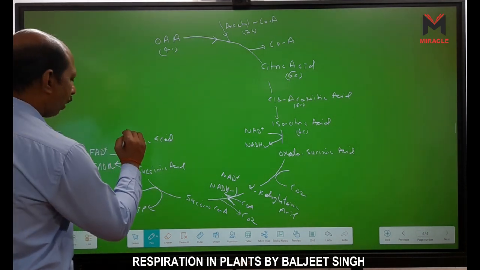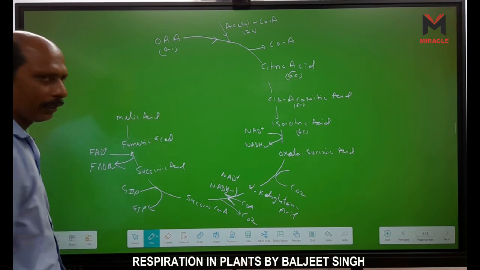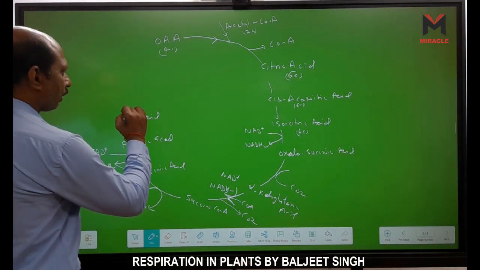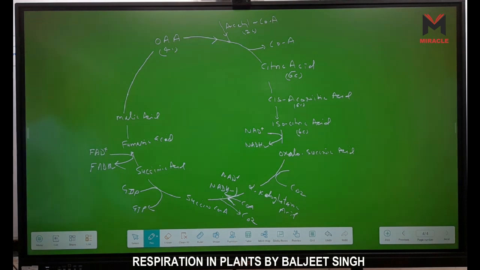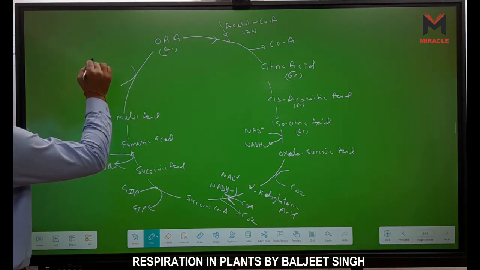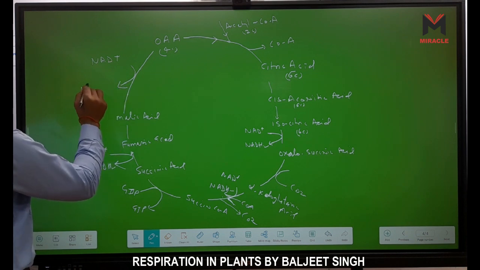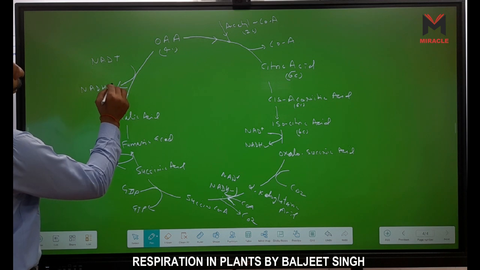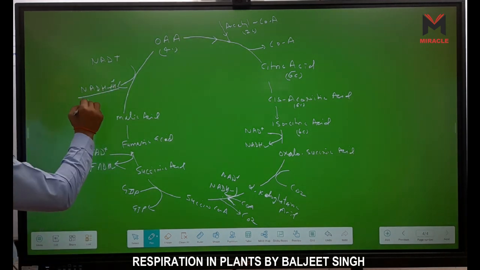Now, fumaric acid is converted to malic acid, and one H2O is released, right? And this malic acid is converted into oxaloacetic acid. And in the formation of oxaloacetic acid, another NAD plus is converted, and NADH2 is formed.